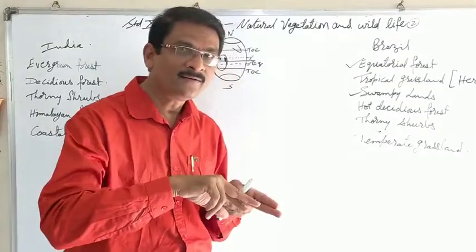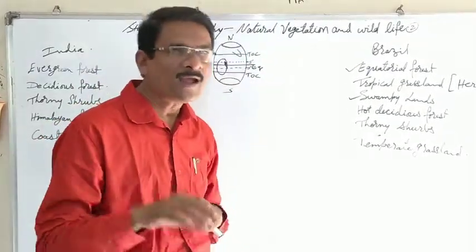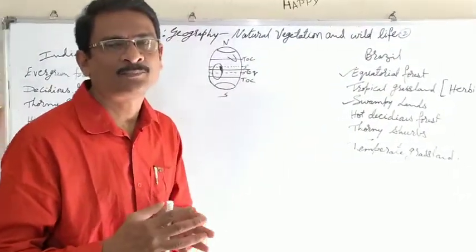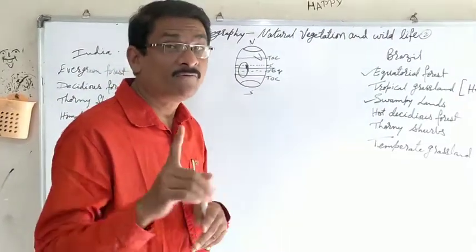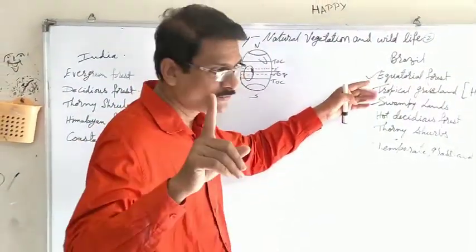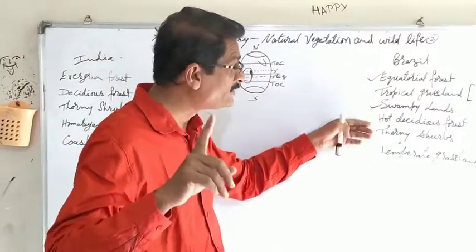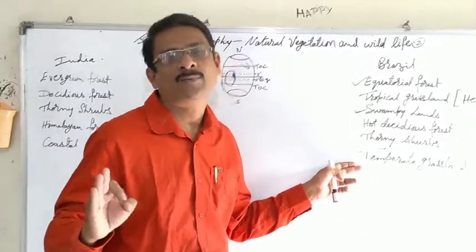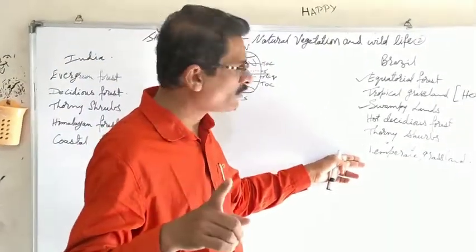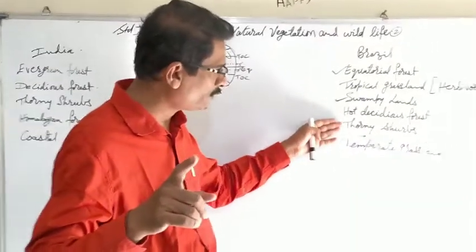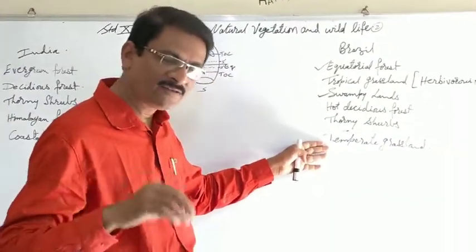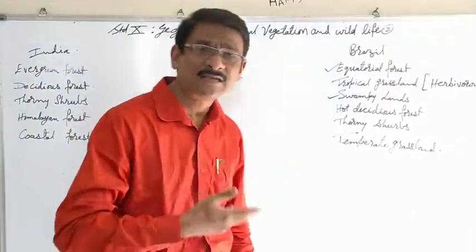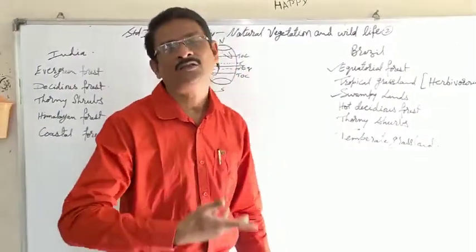Now, related to that, the animals, the wildlife, and the birds are also related to it. So, in various areas of Brazil, we find various animals. As we spoke about the unique feature of the anaconda in this area, we will not find the same in these other areas. The simple reason: non-availability of abundance of water. Because of the lower availability of water in hot, thorny and temperate grassland, we will see that anacondas are not available there, and this is naturally experienced by students also in their day-to-day life.